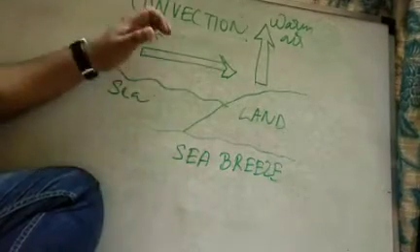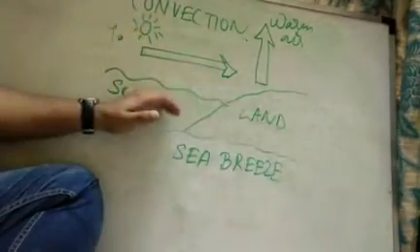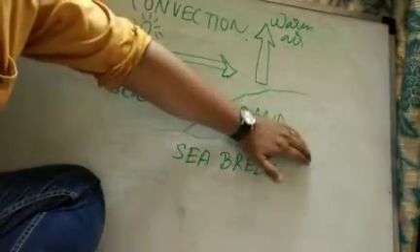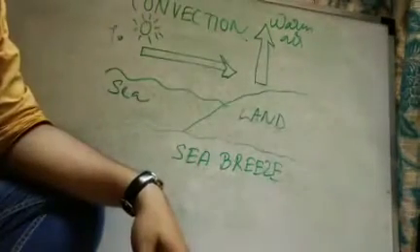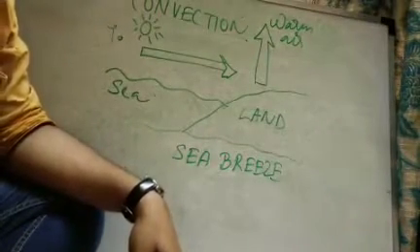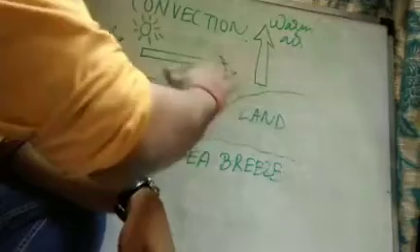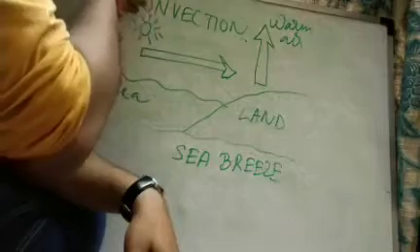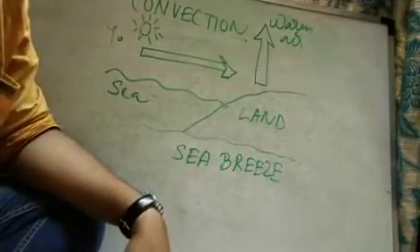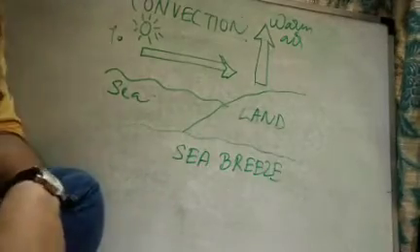I repeat, during daytime when sun is there, the land gets heated more easily as compared to sea. As the land gets heated, the air above the land also gets heated and the warm air easily rises up. As soon as the warm air rises up, there is a vacant position created over here. To fill up this vacant position, the cooler air from above the sea rushes towards the land, hence forming sea breeze.